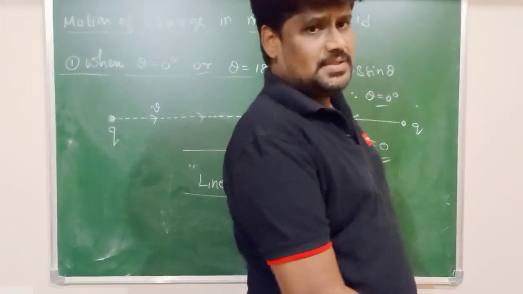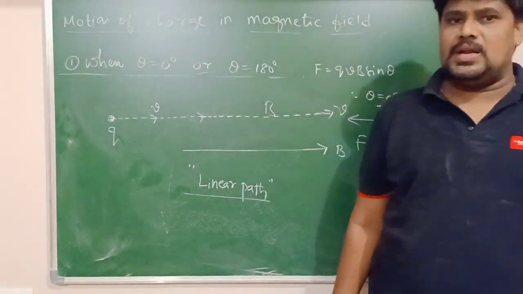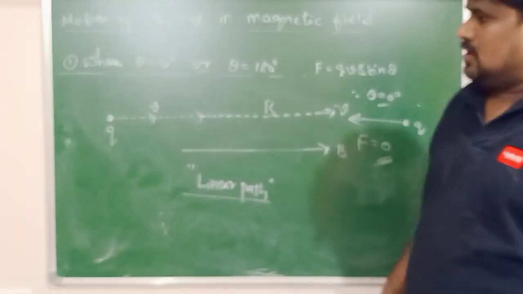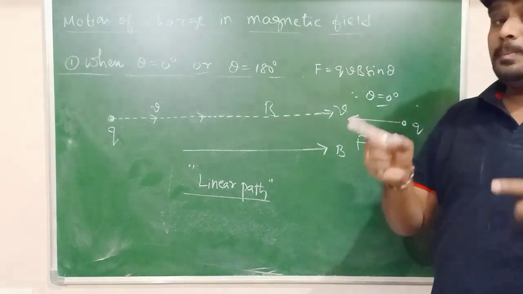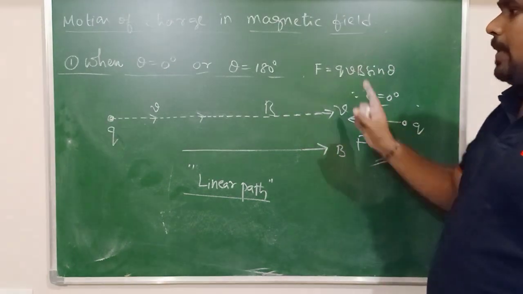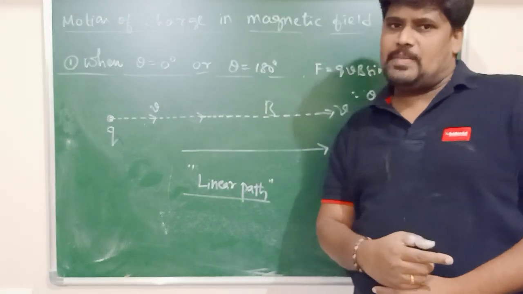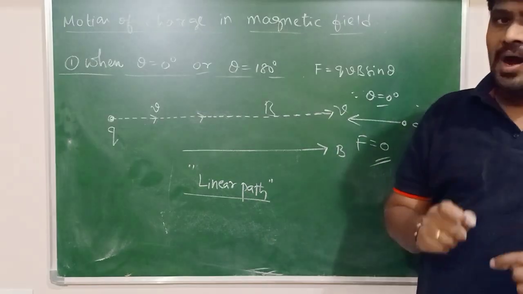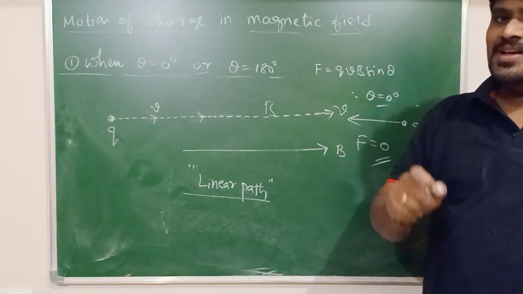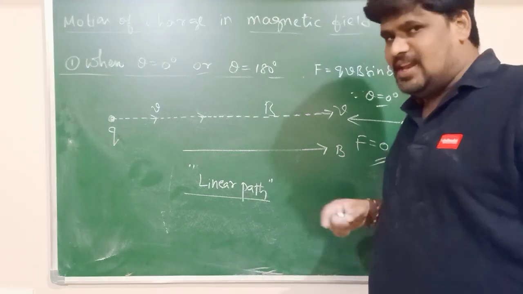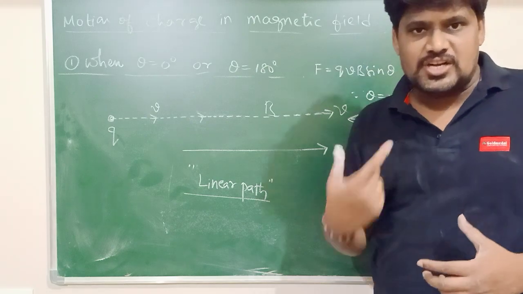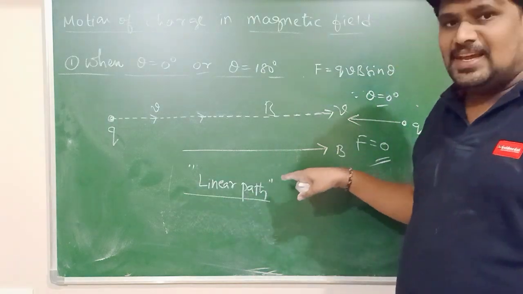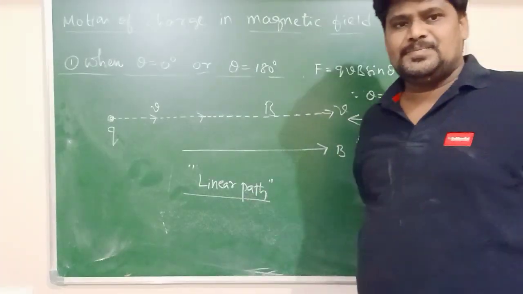Concentrate here. If a charged particle enters with initial velocity v, either parallel or anti-parallel to the direction of the magnetic field, the path traced by the charged particle is linear. Or the trajectory of a charge is linear. So this is the first case.